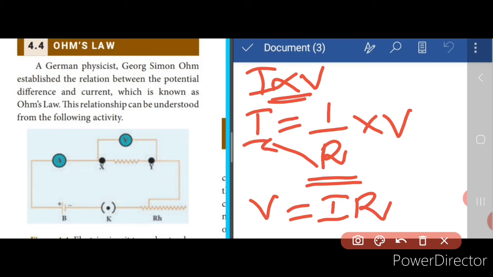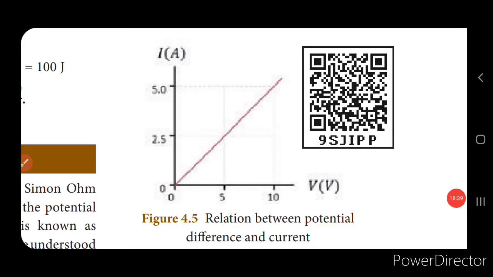Now, since we have said that the potential difference is directly proportional to the current, when a graph is drawn between the potential difference and the current, it will be a straight line passing through the origin. Now let's see the graph. Here you can see the graph is drawn between the potential difference and the current. The current is taken on the y-axis and the potential difference on the x-axis. And here you can see that it is a straight line passing through the origin. So this shows that the potential difference is directly proportional to the current.